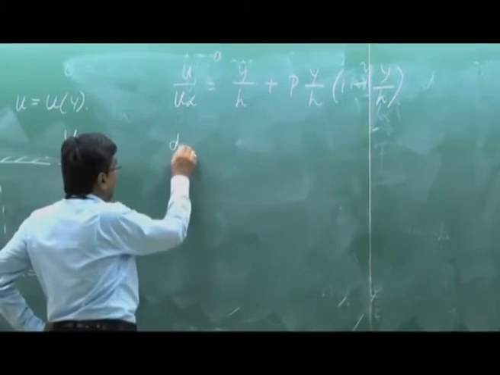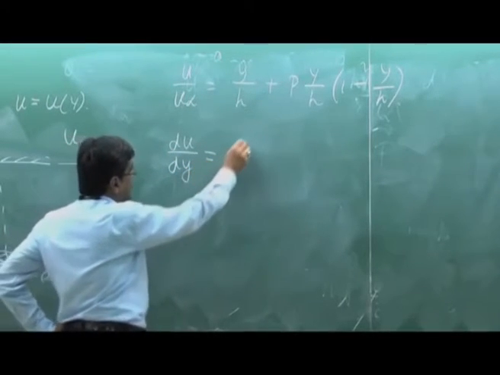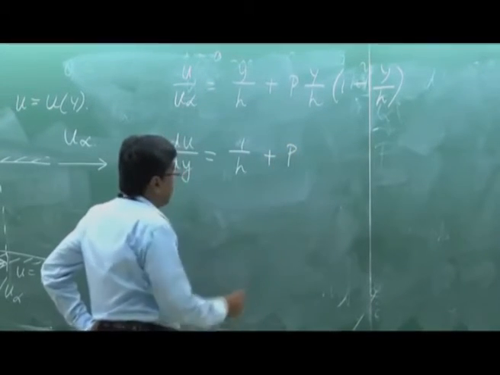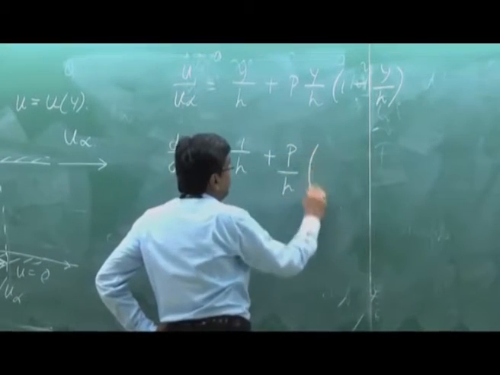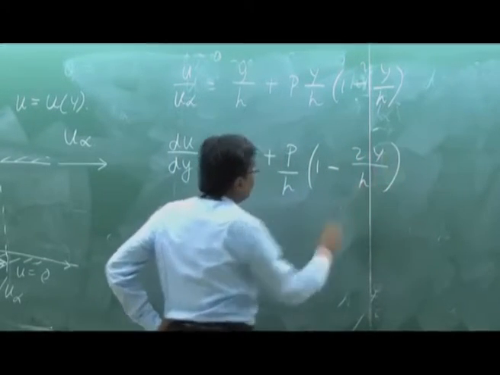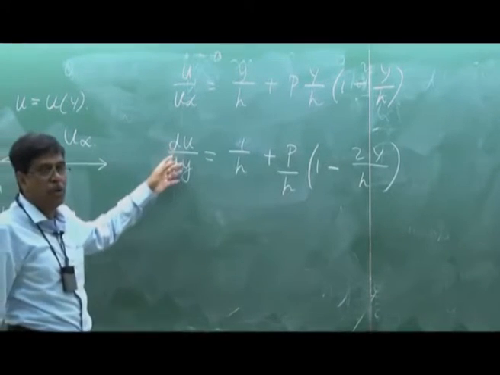Now, to know the behavior of these velocity distributions with different P, let us do one thing. Let us first find out du dy. What is du dy? du dy is simply 1 by h plus P by h into 1 minus 2y by h. I think there is no mistake, 2y by h. This is the value of du dy.